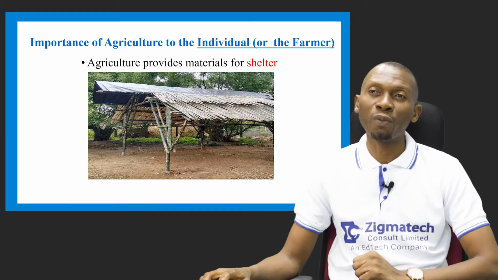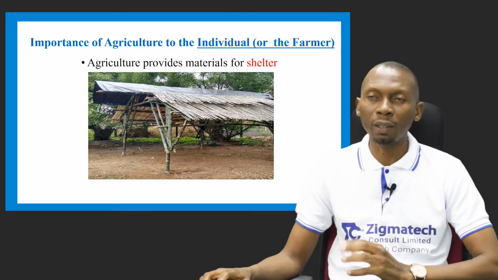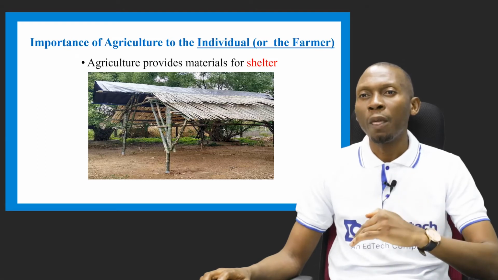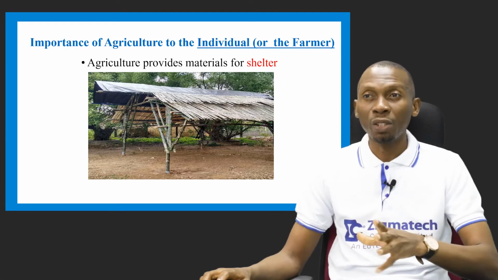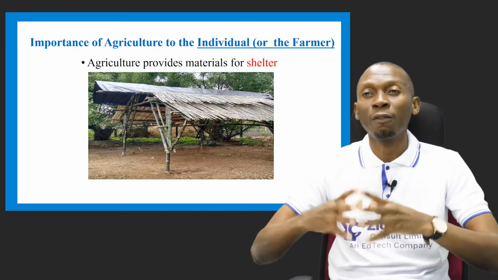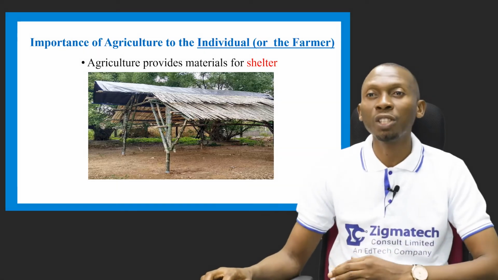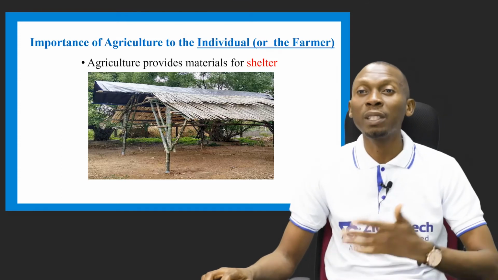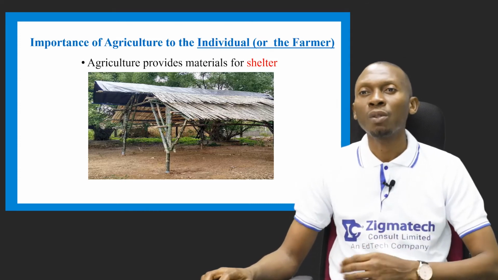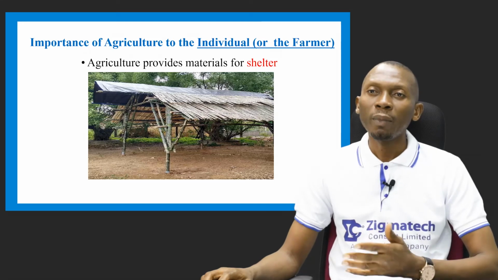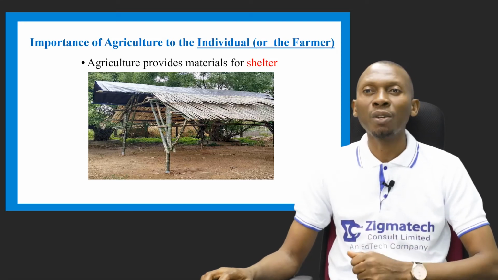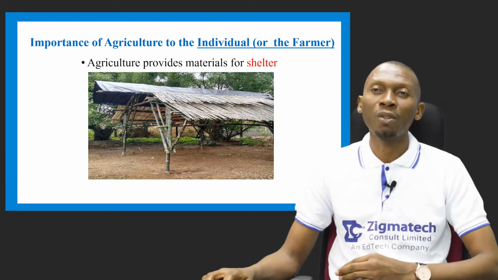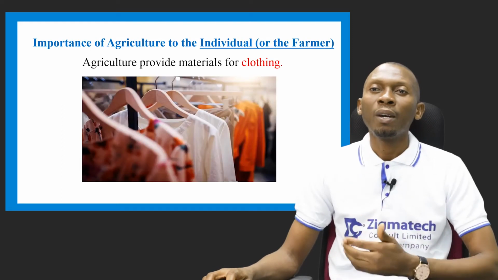It also helps to provide materials for shelter. Now, when we talk about shelter, we're talking about human habitation to prevent man from being exposed to harsh weather conditions. So agriculture helps to provide materials for shelter. For example, timber, which is used to construct some structures or some buildings where agricultural production can take place or animals can be reared.